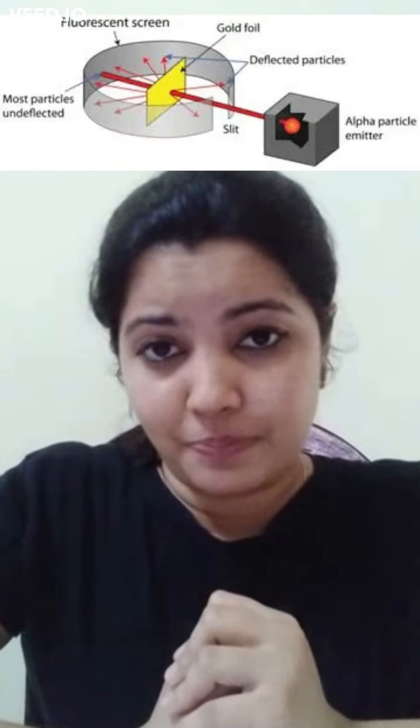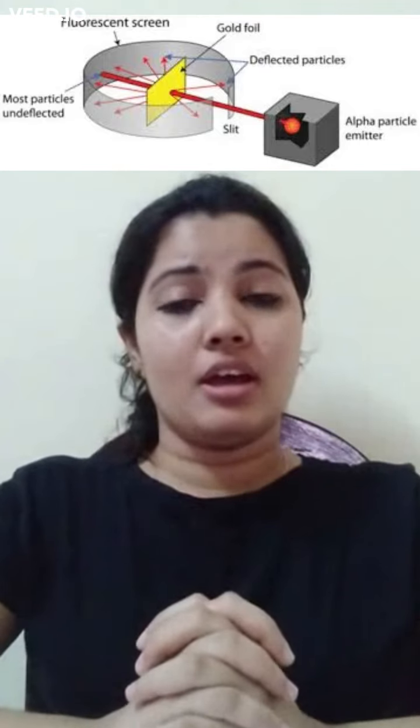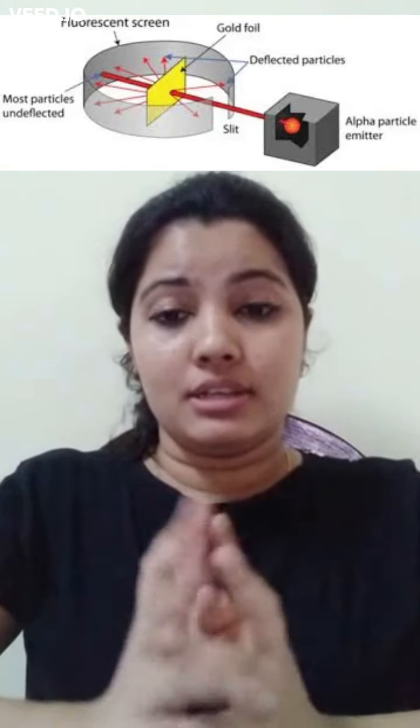Later, a scientist called Rutherford again researched on the structure of atom, and he conducted many experiments. One of the experiments is called the alpha scattering experiment. In this, he took a thin gold foil.